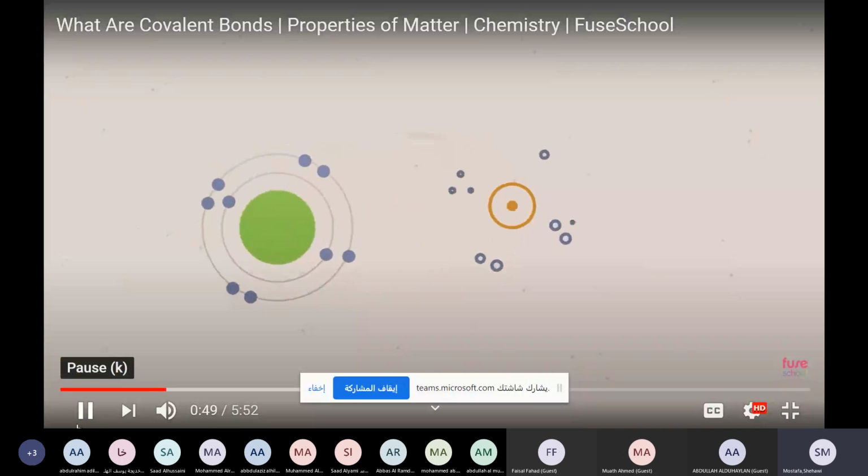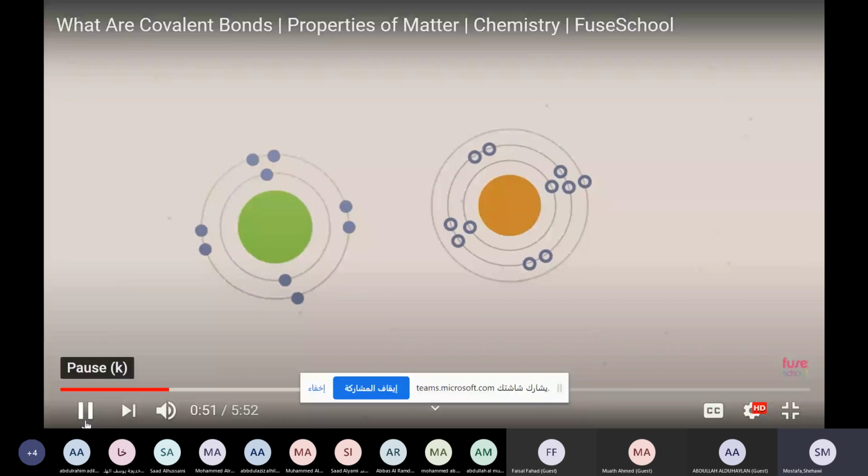When very different atoms react, like metals and non-metals, they normally swap electrons.